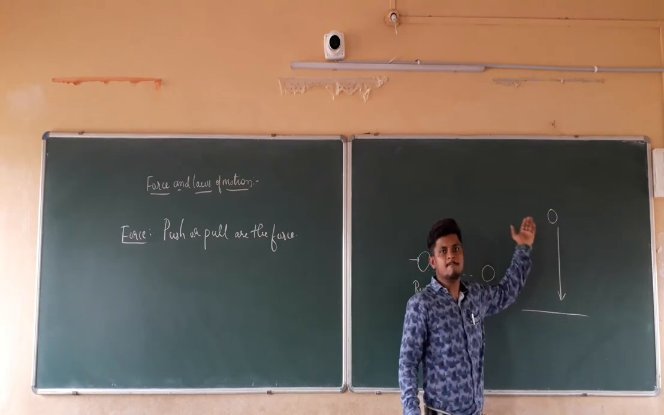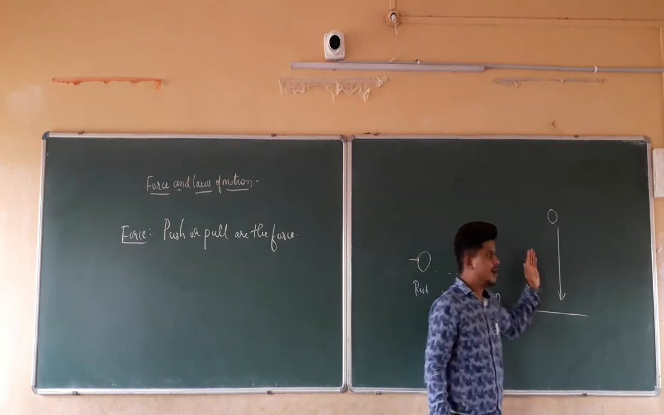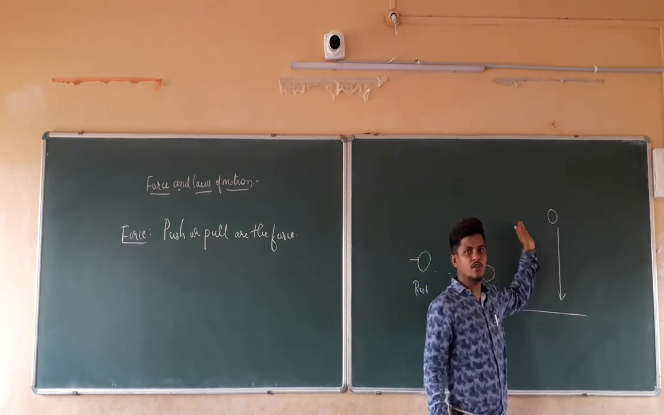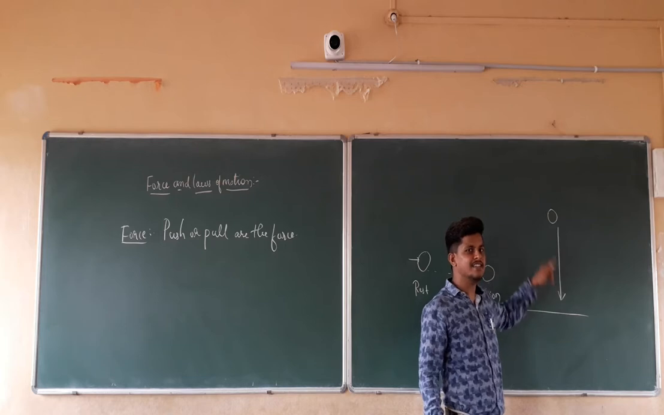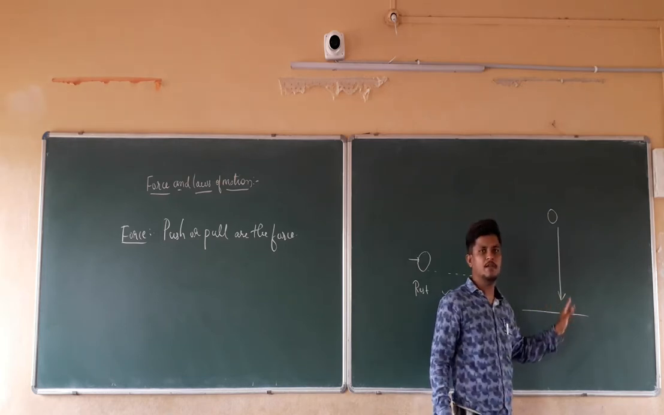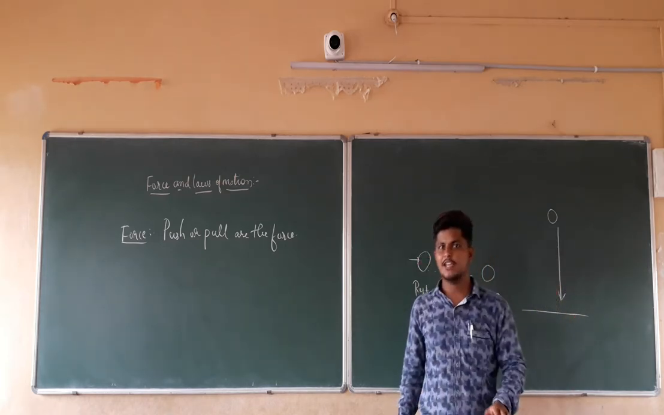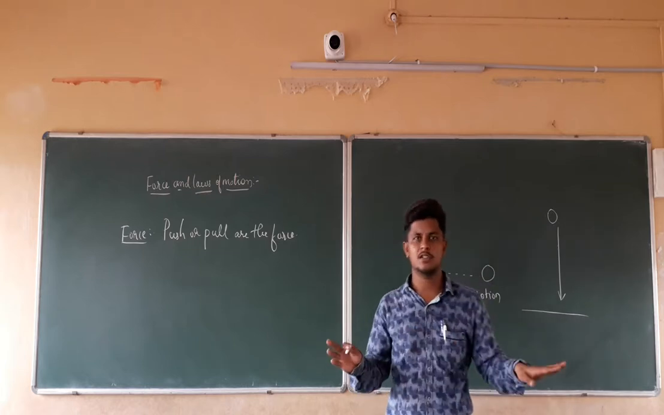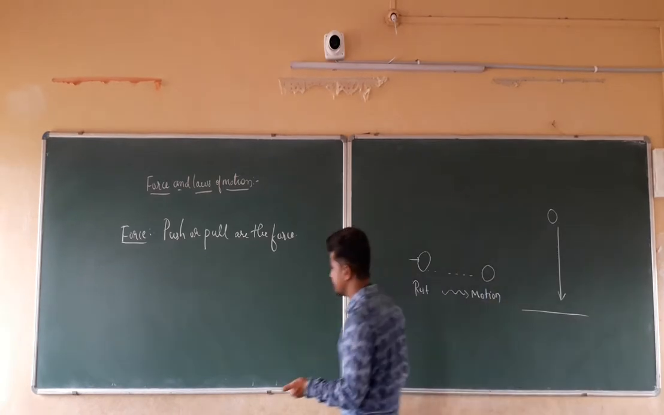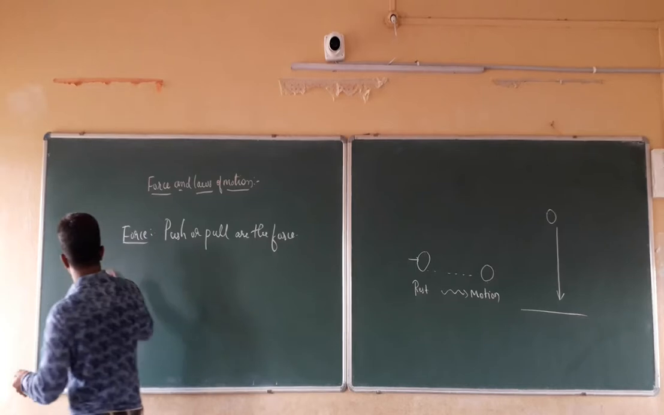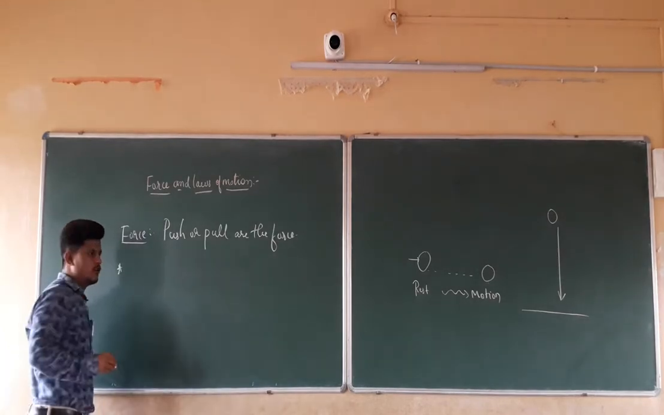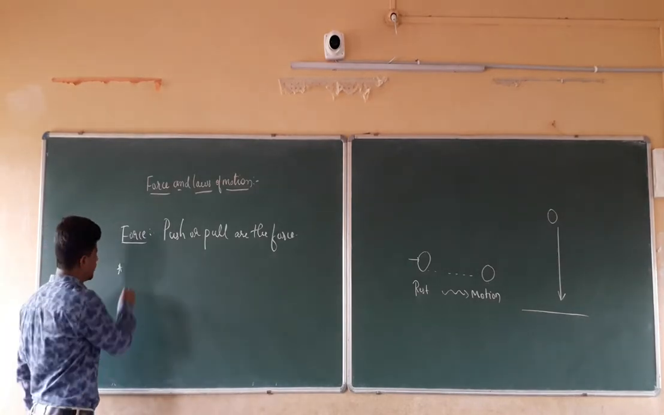How can we say the ball is experiencing the gravitational force? By the effect of the gravitational force on the ball. The ball moves in the upward direction, and after some time it changes its direction. Why? Because of the gravitational force. So we can't see the force, but how do we identify it? By the effect of the force.